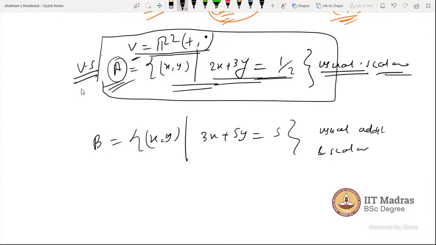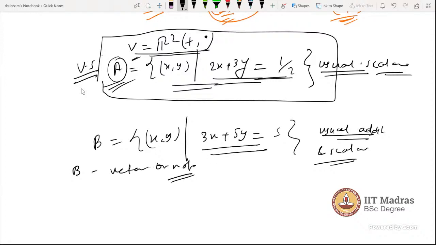Is B a vector space or not? You can directly say that no, this is not a vector space.